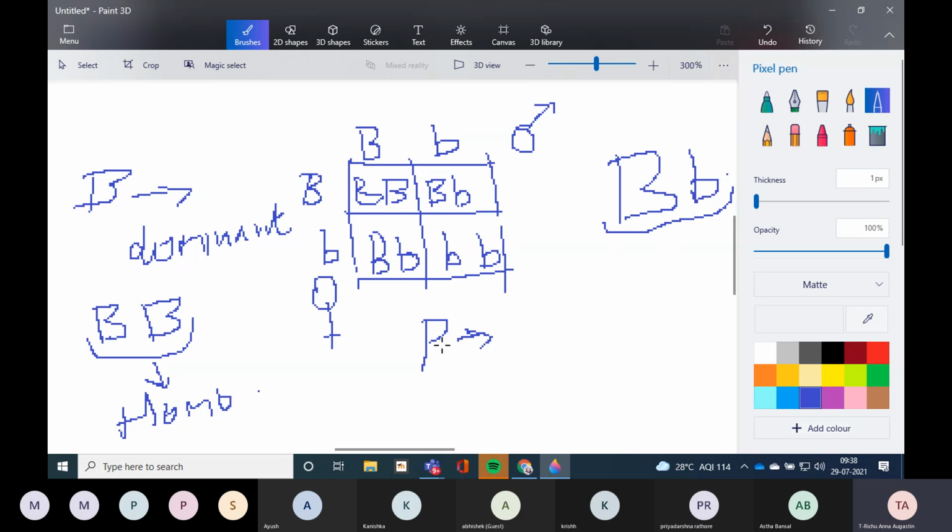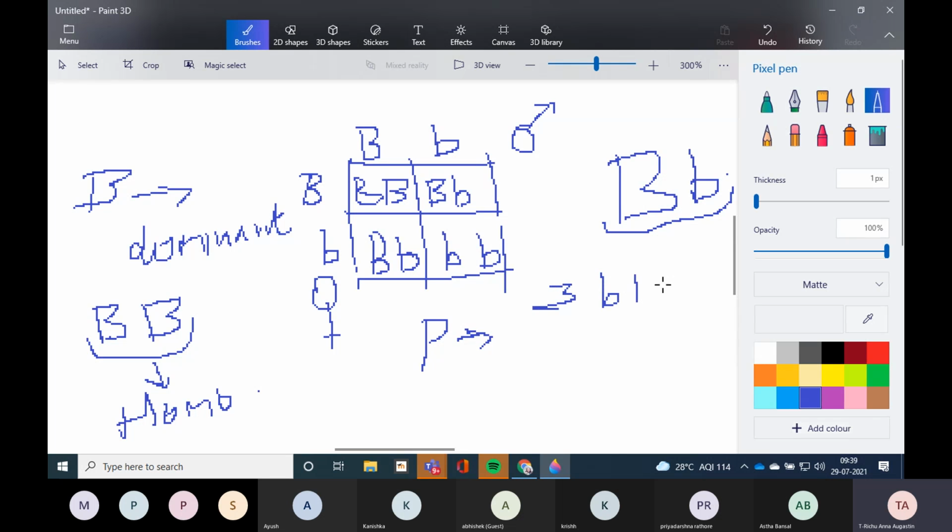So, if we predict the phenotypic ratio, what will it be? B is dominant here. This is a homozygous dominant. Now here, both capital B's, this is homozygous dominant. These are heterozygous dominant. So all the boxes where capital B is present, all these three, capital B stands for black fur. So all these three are black fur. That means three black fur.